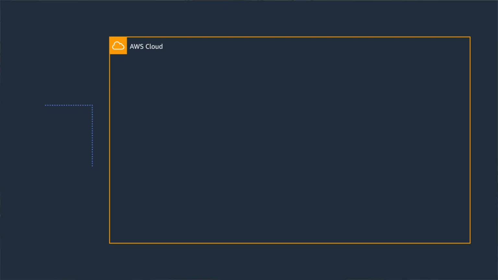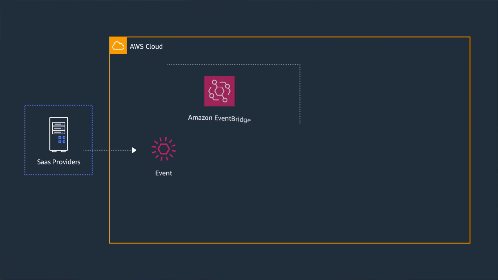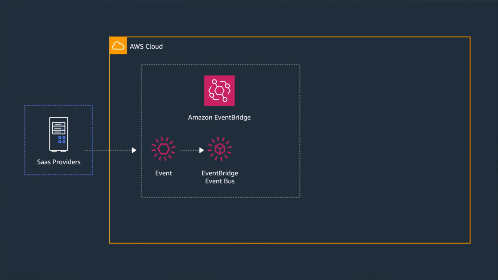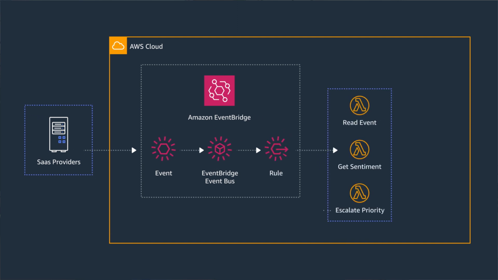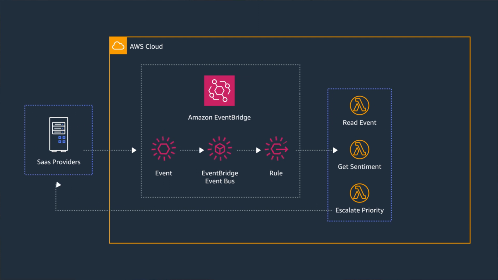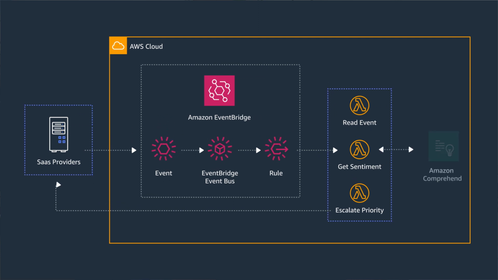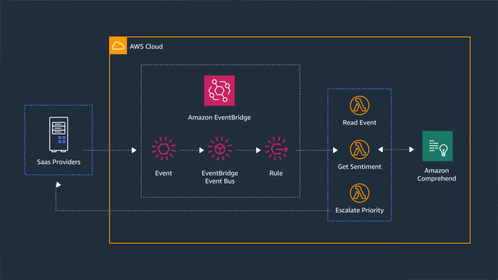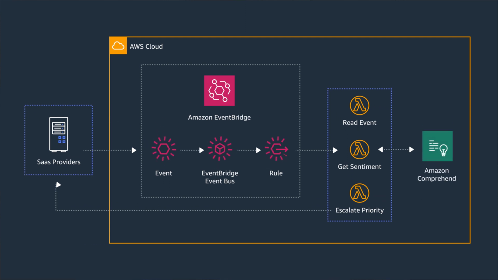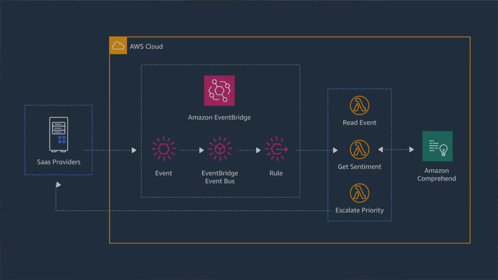From your partner application, you configure your SaaS account to emit events and accept those event sources in EventBridge. EventBridge automatically creates an event bus that collects these events. From here, you can configure EventBridge rules to route the event to different targets, including AWS Lambda. For instance, you can have Lambda process these events, then start an Amazon Comprehend job to use natural language processing to analyze the ticket sentiment and determine its severity.